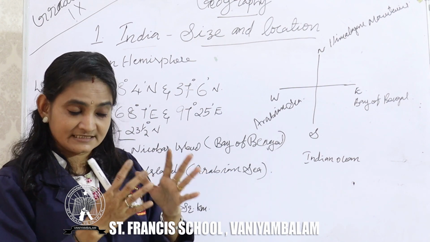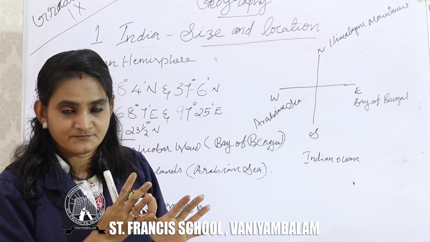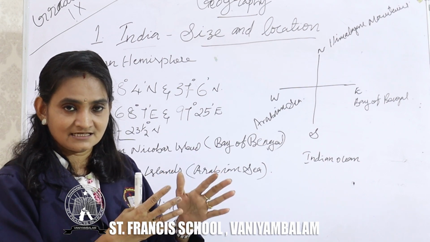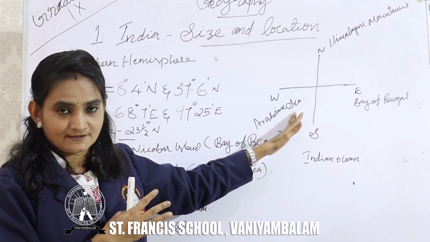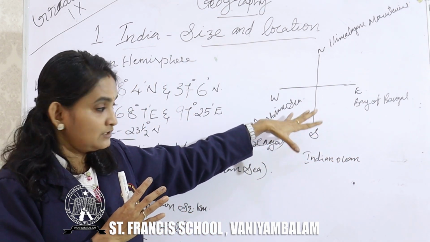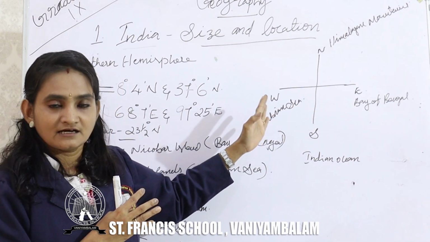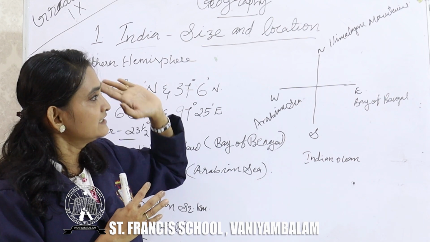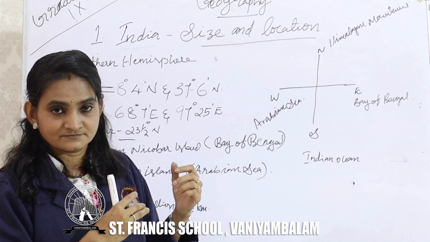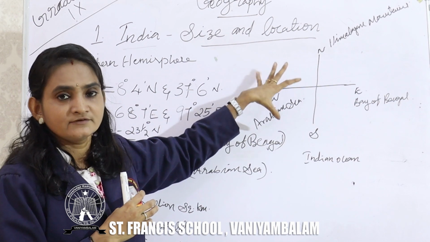Okay, and there are other countries also known as a peninsula. Still, in the Asian continent, we can say the largest peninsula is India. Because we can see three parts of India are covered by water. In the southern part it is the Indian Ocean, on the east side the Bay of Bengal and on the west side the Arabian Sea. Only in the northern side it is covered by the Himalayan mountains or more land area. Clear? Now, these are the physical features of India.